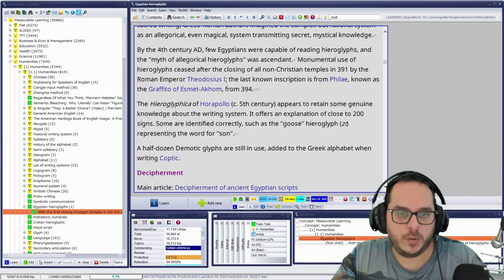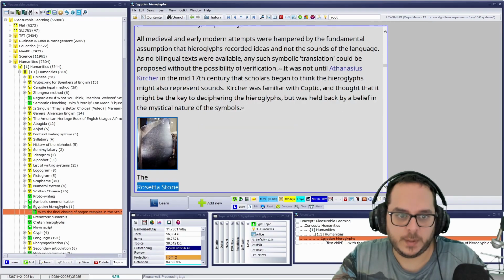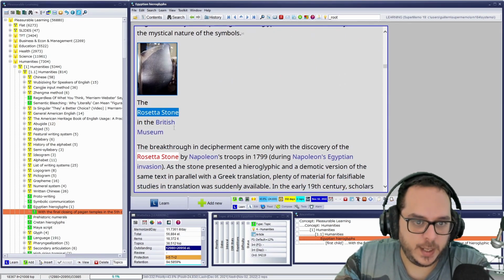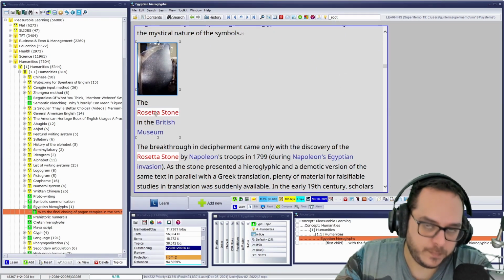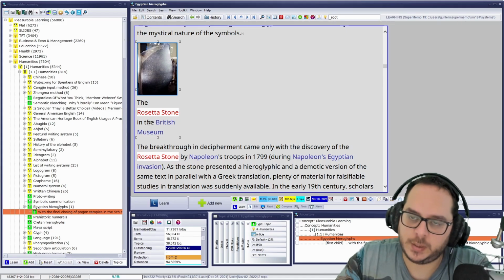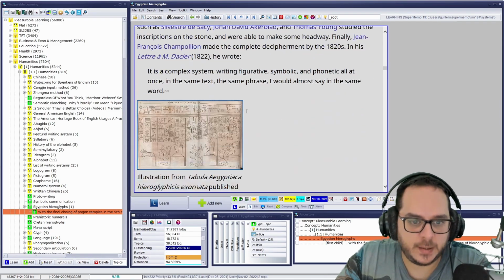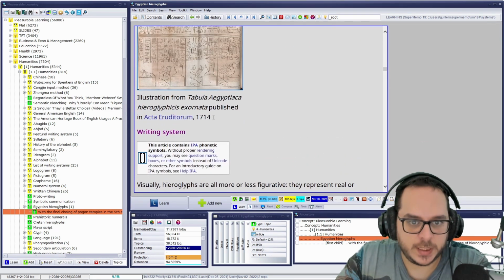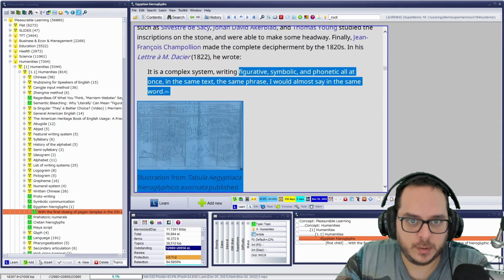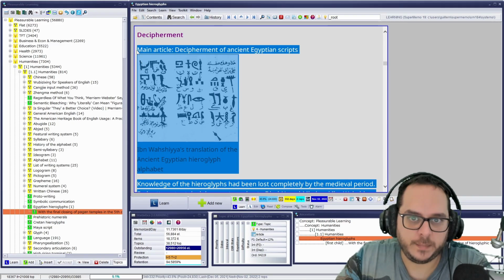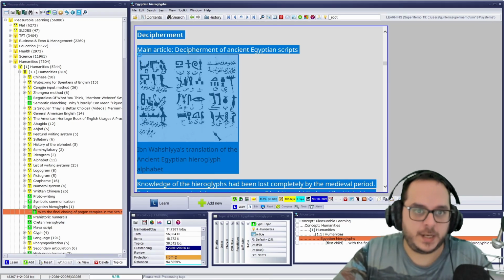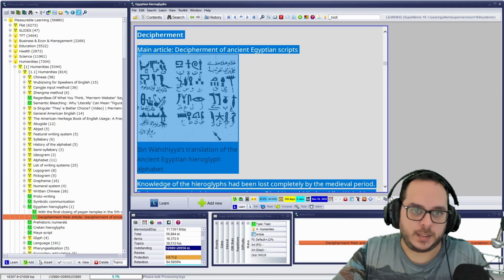I could just use F3 and it goes there. In the British Museum, this article was missing in the original flashcard. Was a breakthrough decipherment, writing system. Okay, so I will do this export, extract, decipherment. Oh, now that I see, there's a main article for that as well.